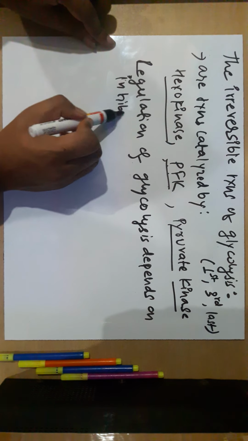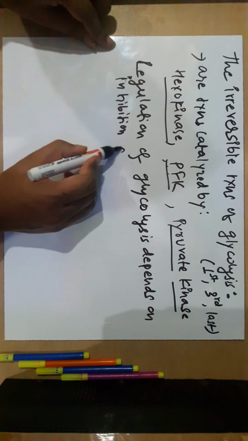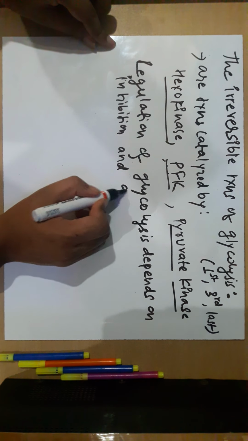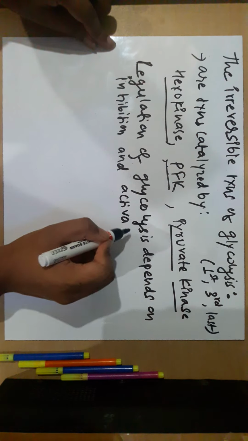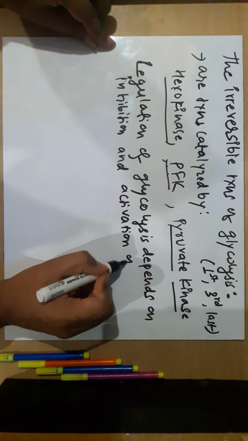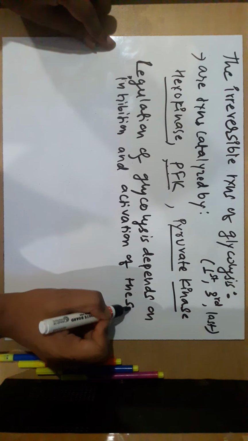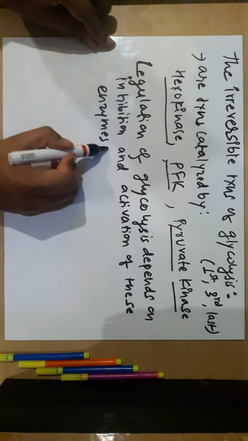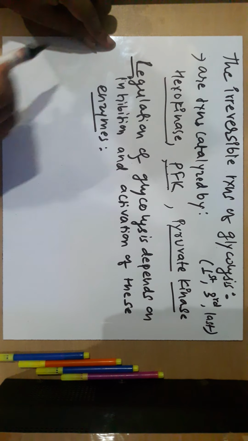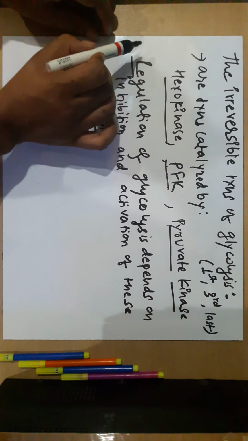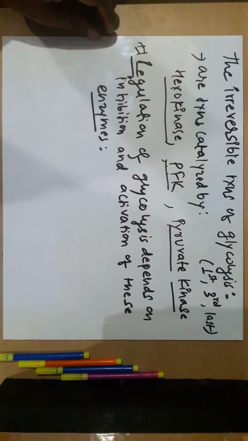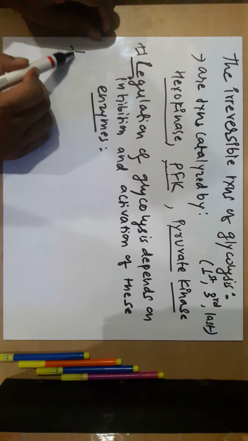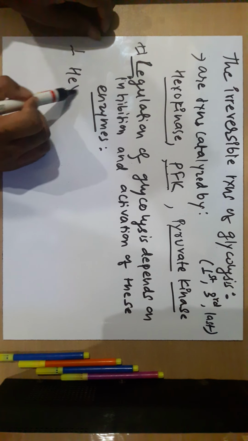So what are the factors that inhibit or activate these enzymes? First let's come to hexokinase and glucokinase.